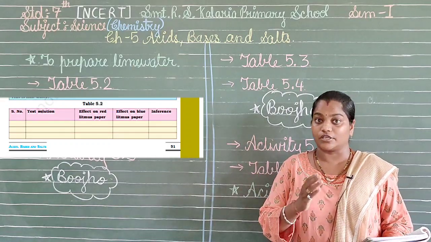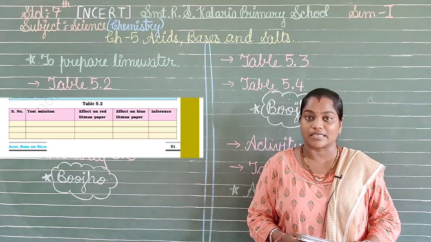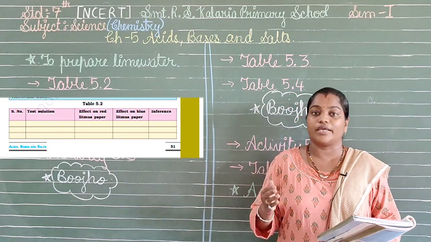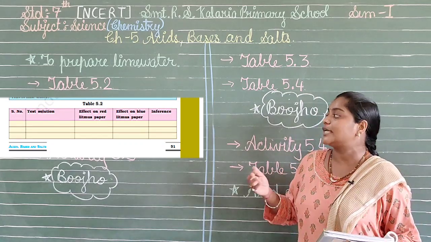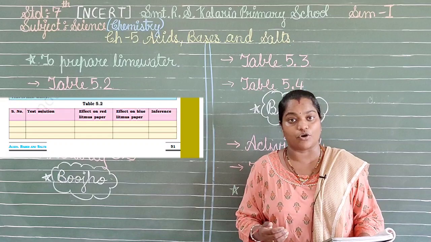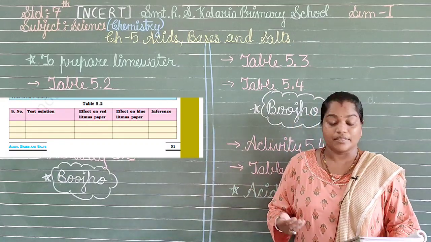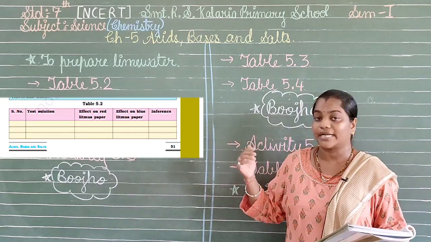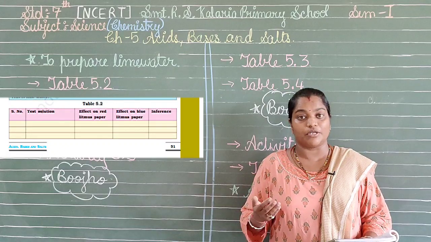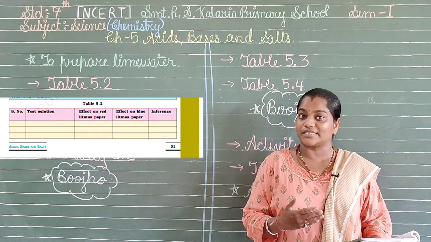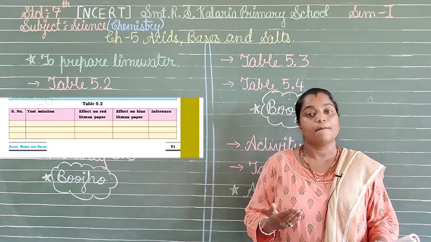Then what is the inference? It means what is the result or the conclusion. The result we have here is that lemon is an acidic substance, thus it shows the red color in the litmus paper. Then the second thing you can take is any of the bases. We can take the soap, or we can have the detergent solution. What will be the change in the color? There will be a change in the color with the red litmus, because it will change to blue, and there will be no change in the blue litmus paper. So what is the inference now? It indicates that the detergent solution or the soap is a base.